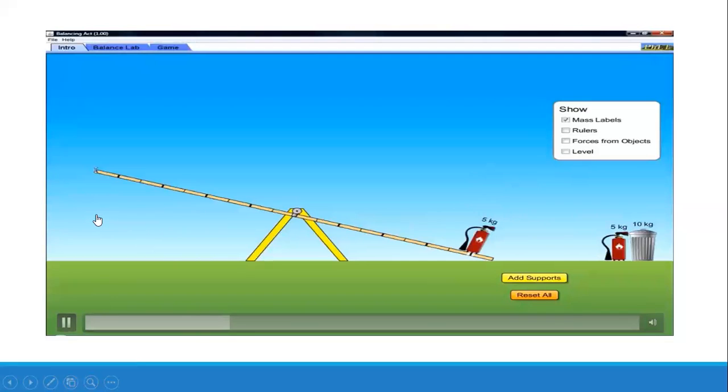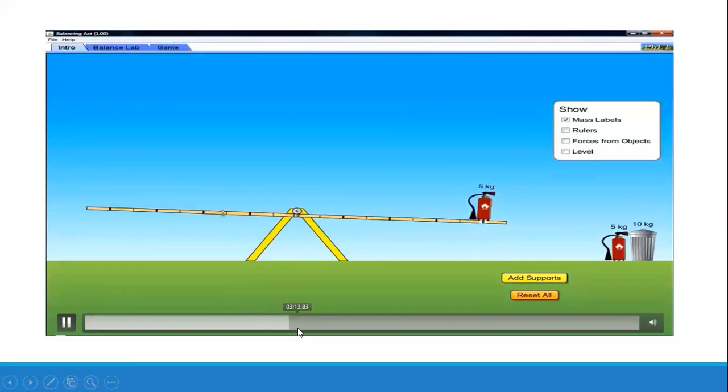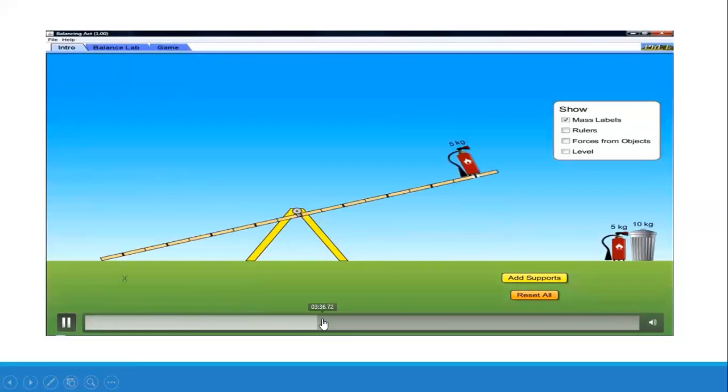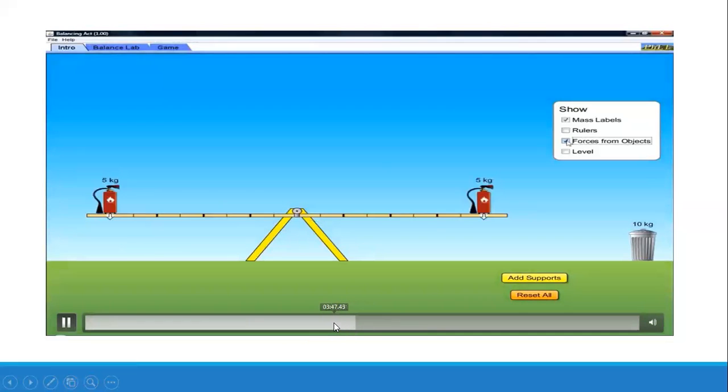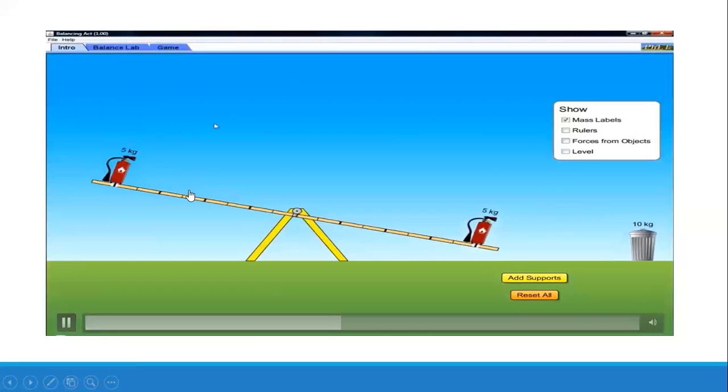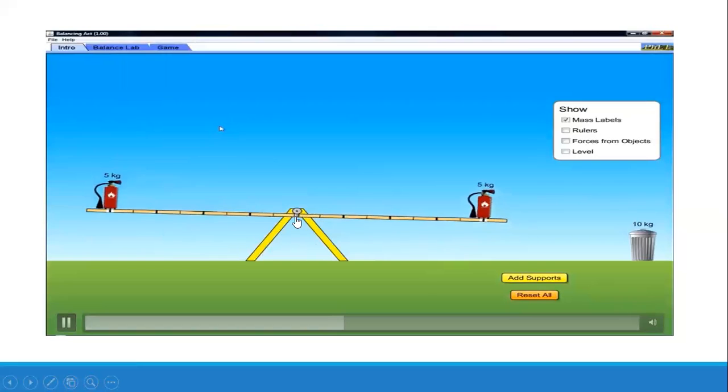So this is the balance condition. It means I have to apply force on this side. In order to apply force and balance it, I'm going to put a weight on the other side too, at the same distance.